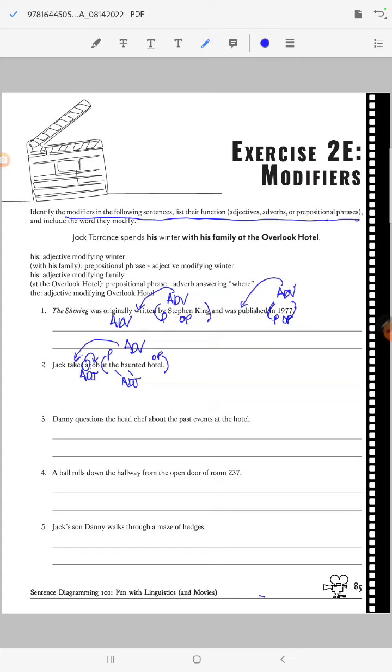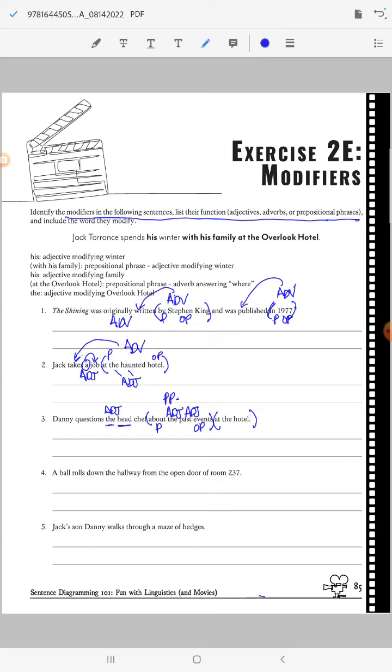Let's see. Danny questions the head chef about the past events at the hotel. So about the past events, and then at the hotel. Over here we have the and head. Those are both adjectives. Which chef? The chef, and then the head chef. Then about is my preposition. The is an adjective. Past is an adjective. Which events? The events, past events. And then events is my object of preposition. That whole thing is a prepositional phrase, and it's what he is asking the head chef, right?